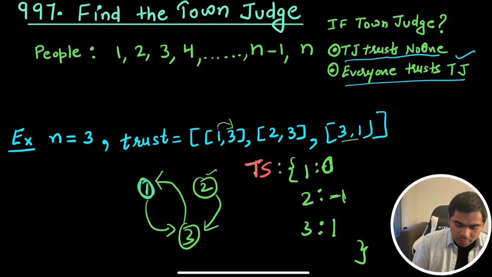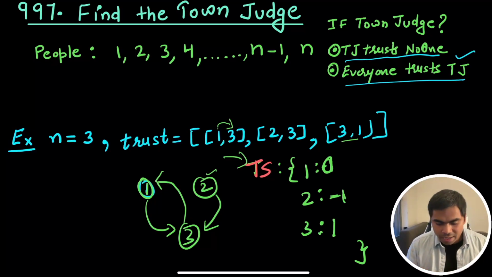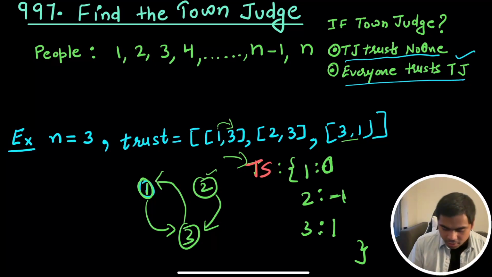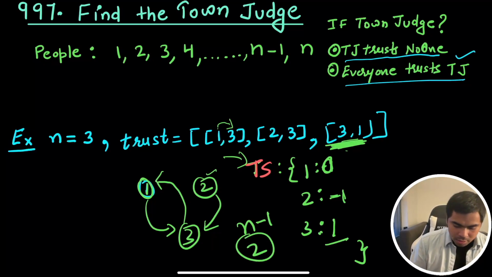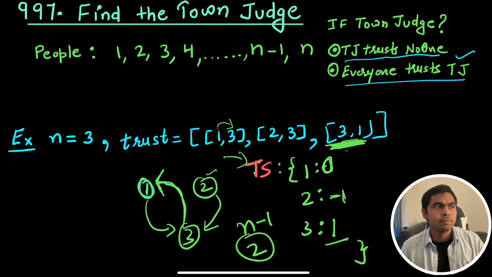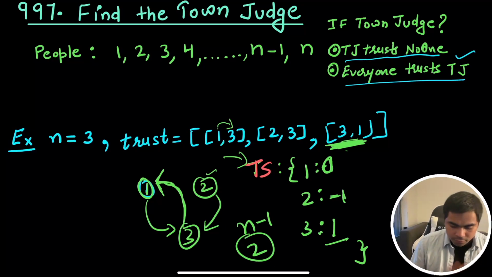Now if we go over our trust score, the town judge was supposed to have a score of n-1, basically 2, but here it is just 1. So adding this edge disqualified 3 from becoming the judge. And also we got rid of using two dictionaries.